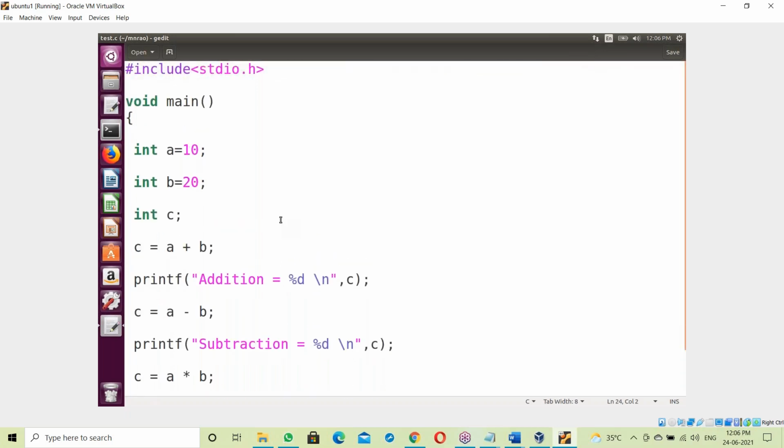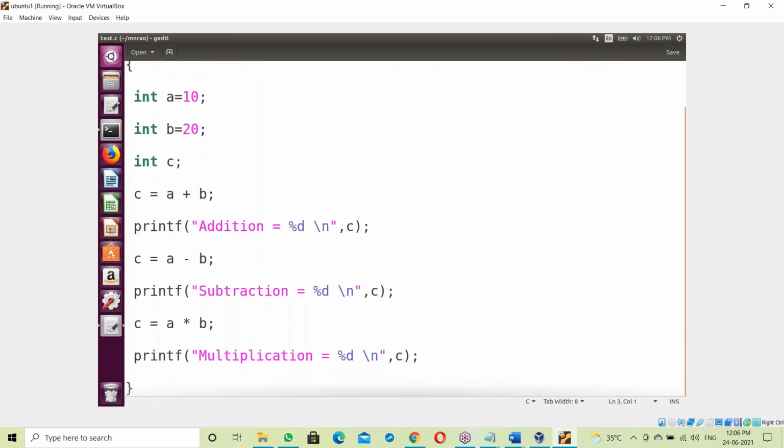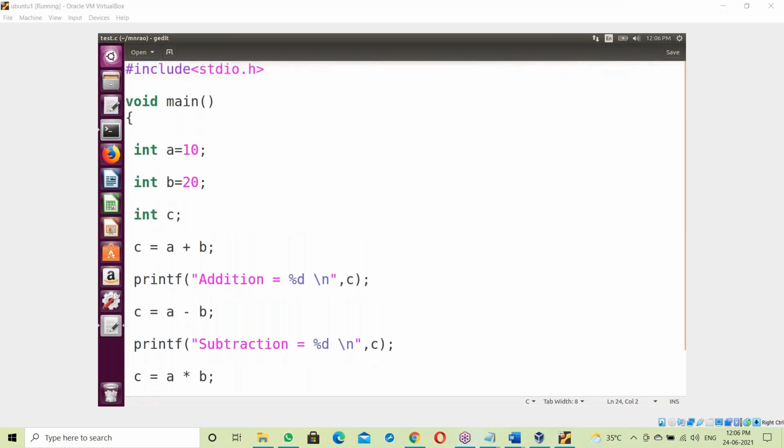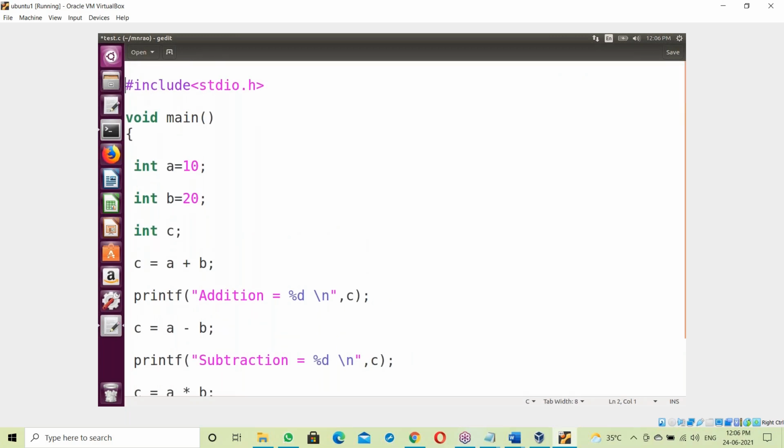So the test.o file contains binary code for your C program. Apart from this, see #include <stdio.h>. This is a predefined header file, and this header file also has some binary code.